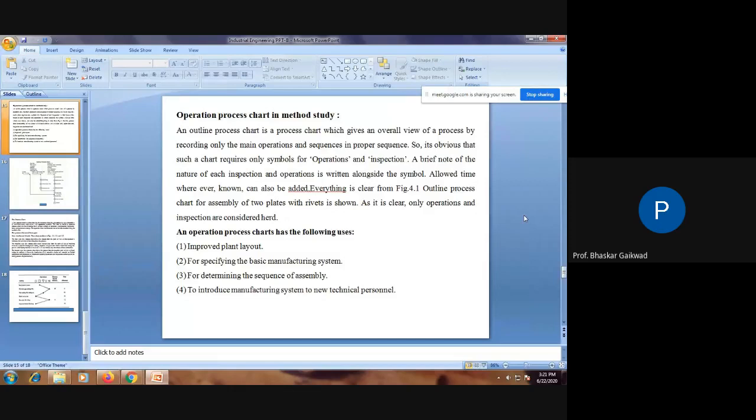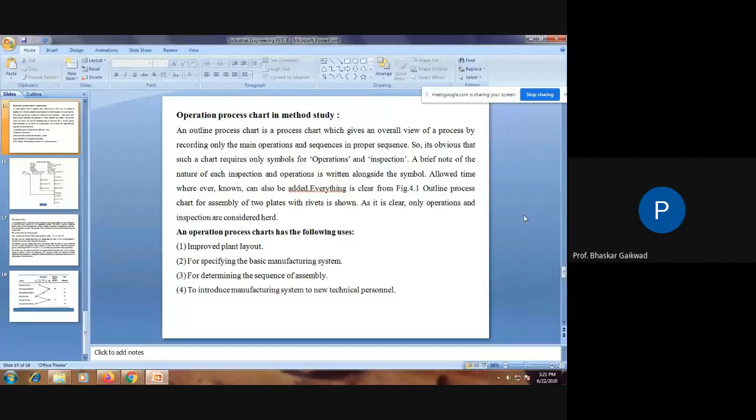Production layout is there, then process layout is there, then multiple layouts or different types, what we call group layout, is there. So which layout we can use, in order to decide this, requires these charts.